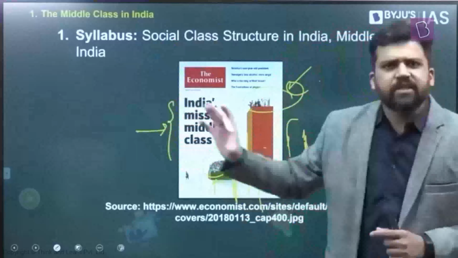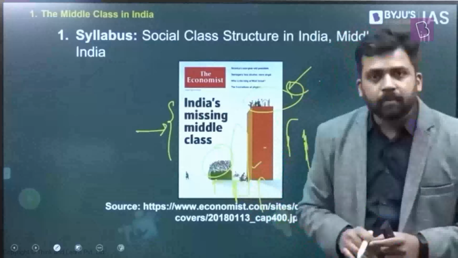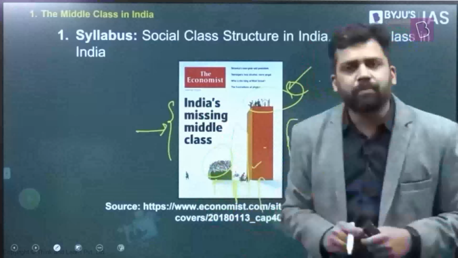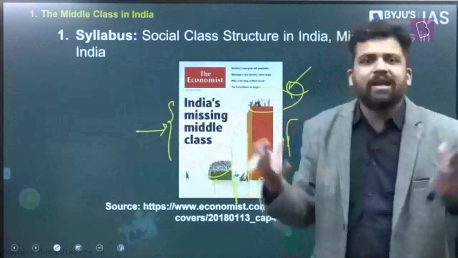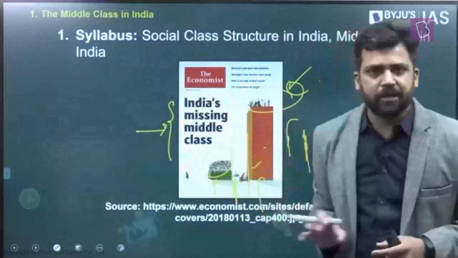There was another research, that is again a recent research, Pew research. They also have a similar kind of viewpoint. They also say that in case of India, the middle class is very small. 95% of people are in the lower income category. So if out of 100 people, 95% are in the lower income category, how many will be middle class, how many will be upper class? It will be very, very small. So that is another interpretation. But then there are other studies which say that the Indian middle class is comparatively larger. 36%, some will say 33%, again some will give different numbers, 280 million, 360 million.